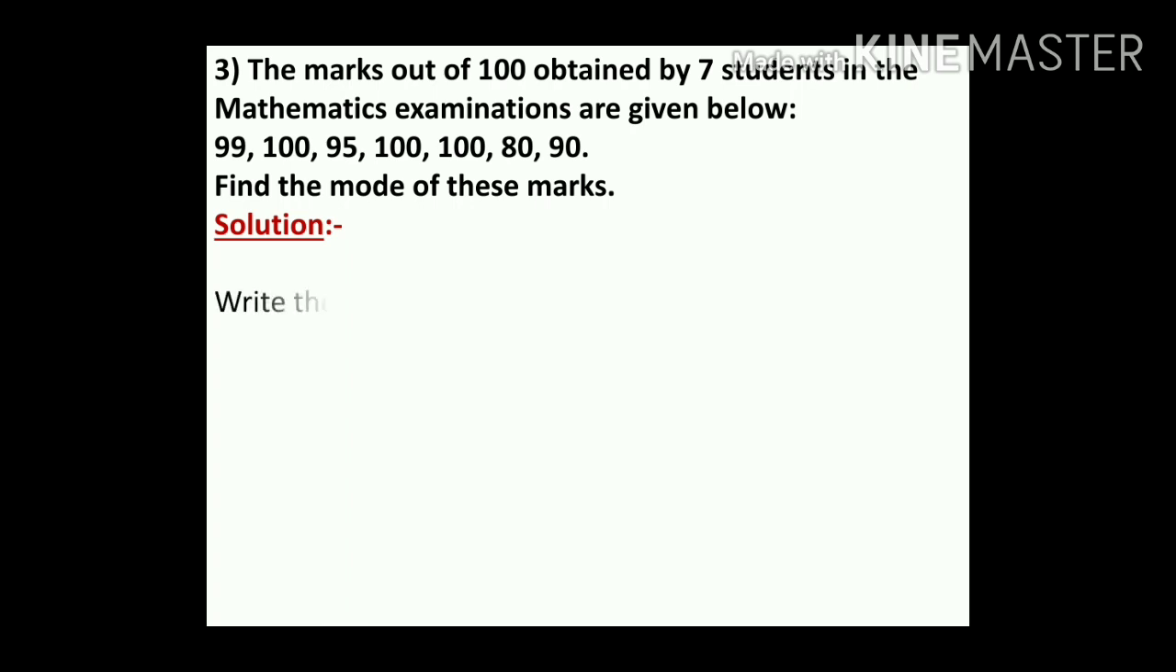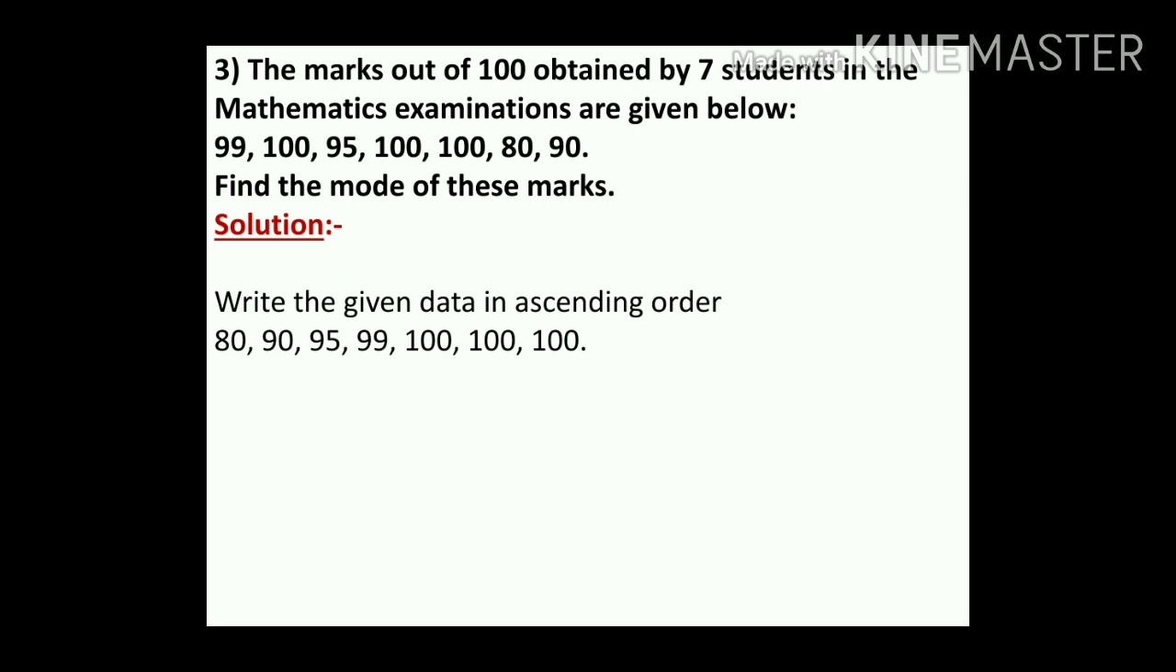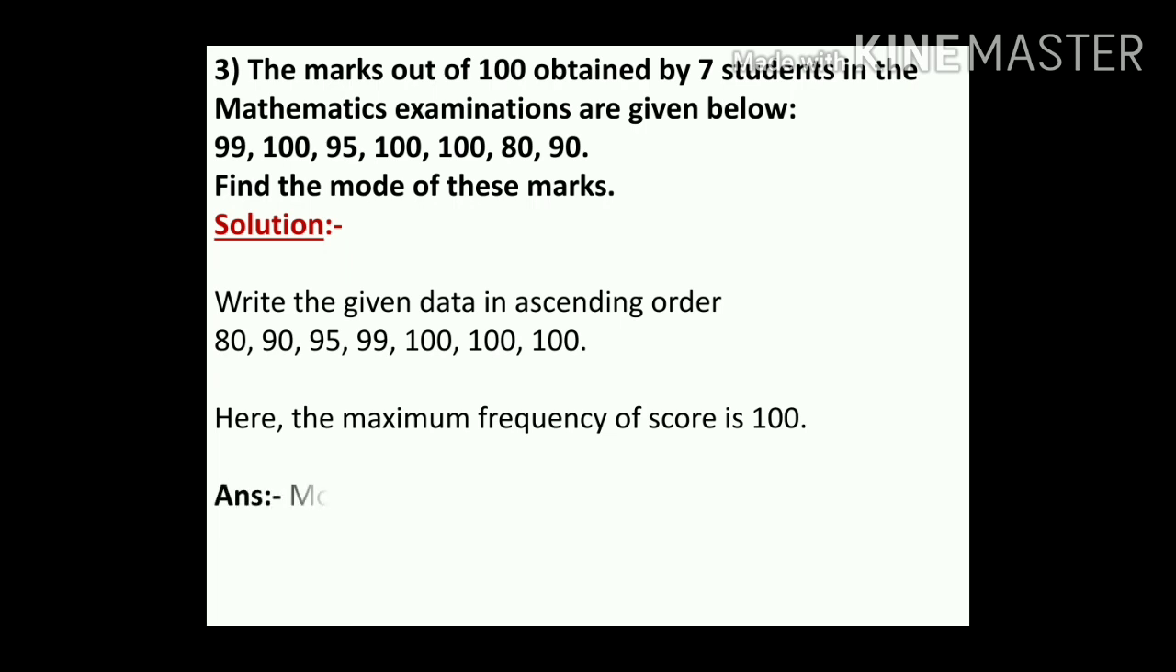Solution: write the given data in ascending order. Okay children, first we have to write the given data in ascending order: 80, 90, 95, 99, 100, 100, 100. So which number is repeating maximum times? 100. Here the maximum frequency of score is 100. Okay children. Answer: mode of marks is 100.